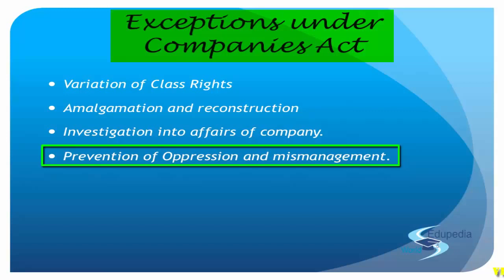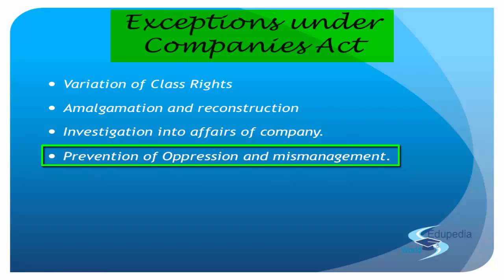Over there, in the investigation case, they don't think that the affairs were going well, so they order an investigation. But over here they know that the company is being mismanaged or conducted in a manner which is prejudicial to the public interest or oppressive to any member. In both scenarios, the company law board will make whatever order it feels necessary to justify the facts of the case. But over here the requisite number has an addition.